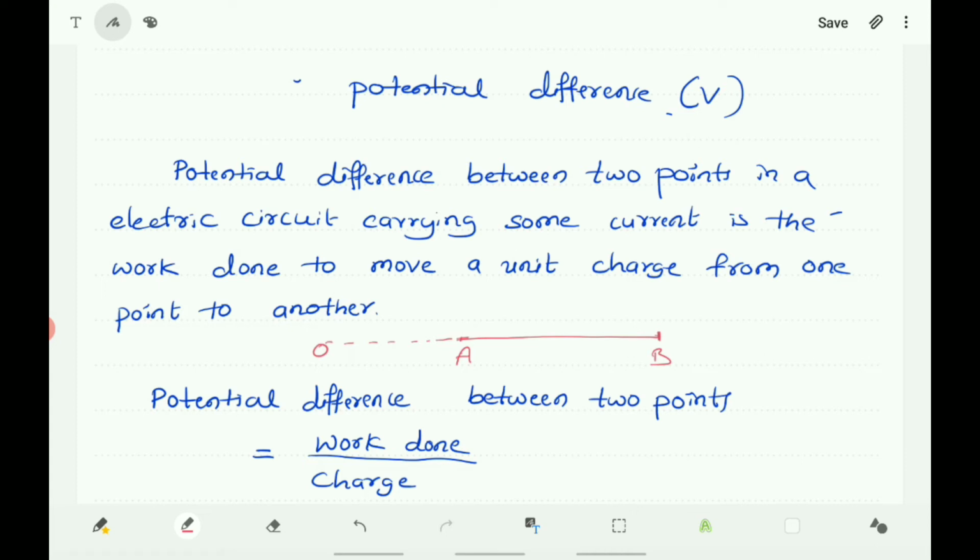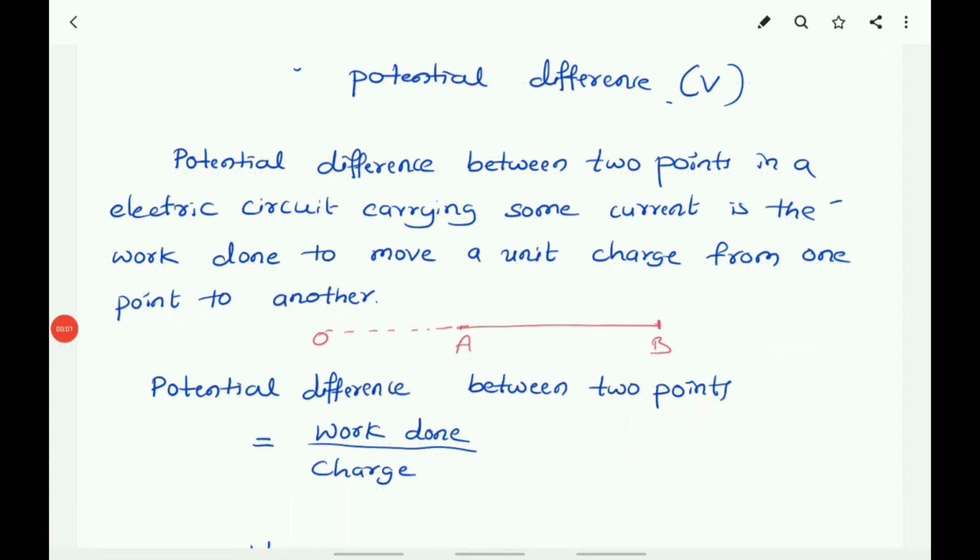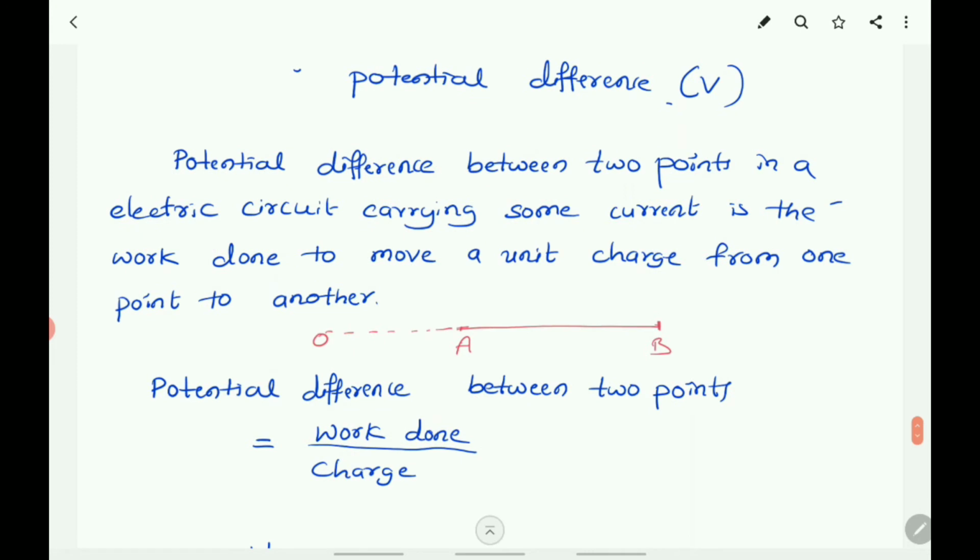Electric field is the region around a charged body within which its influence can be experienced, that is, within which it can attract or repel. Consider an electric field. A and B are 2 points located in the electric field of a charge Q placed at the origin. Here there is an origin and the charge is at O and there is an electric field around that charge.